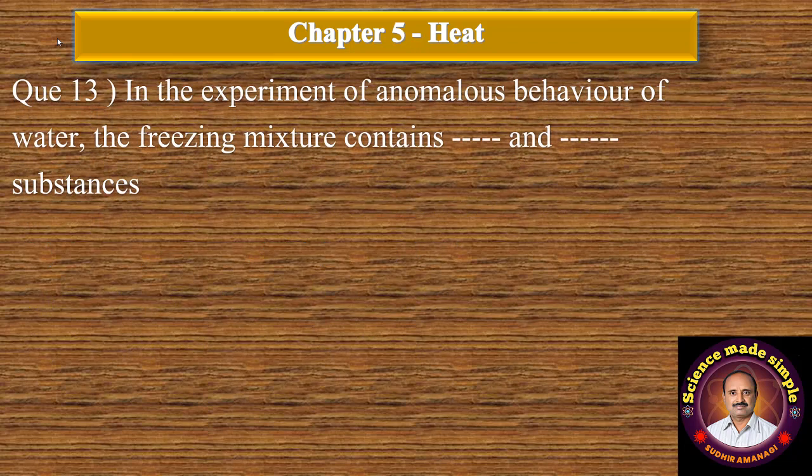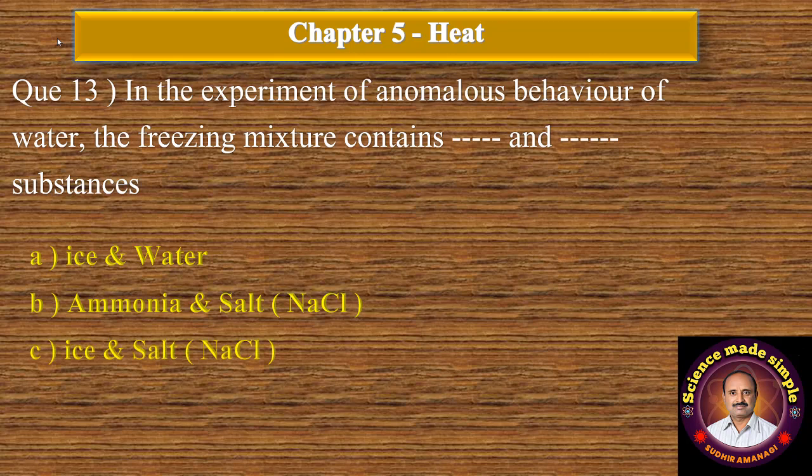Question number 13. In the experiment of anomalous behavior of water, the freezing mixture contains dash dash and dash dash substance. A option, ice and water. B, ammonia and salt. C, ice and salt. D, only ice. The correct answer is option C, ice and salt.